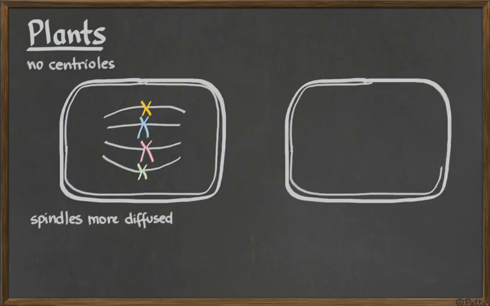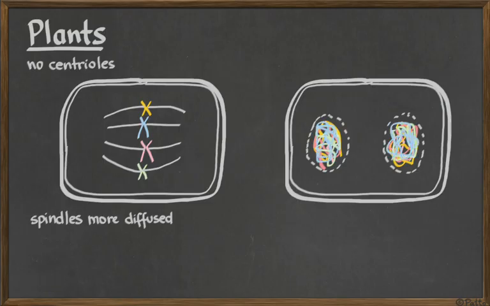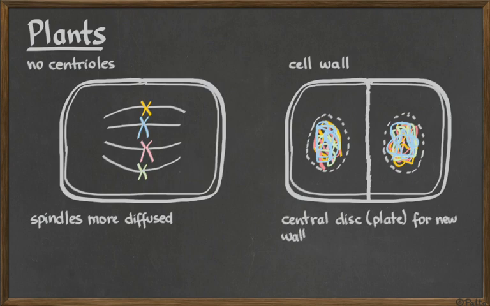Another difference between animals and plants is that in plants, during cytokinesis, you don't have a strangling of the cell because the cell has a cell wall. It's hard. So instead of strangling to be able to separate the 2 cells apart, a disc will be formed there in the middle, a plate that is built with cell wall, and then the cytoplasm follows that and separates the 2 cells. So we have a central disc or a central plate that's made, allowing the cell walls to break into 2 cells and the cytoplasm, and you have the cytokinesis. This is the difference between plants and animals. Okay?